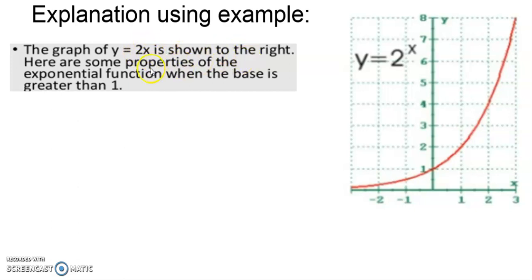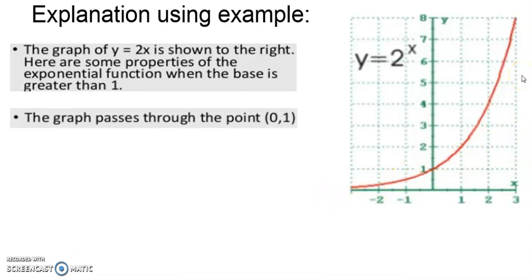to the right. Here are some properties of the exponential function when the base is greater than 1. You can see that this base b is greater than 1, so the graph will be increasing. It will represent an increasing function. The graph passes through the point 0, 1. Do you all agree with this point? Is it passing through 0, 1? Yes, it is. The domain is all real numbers.